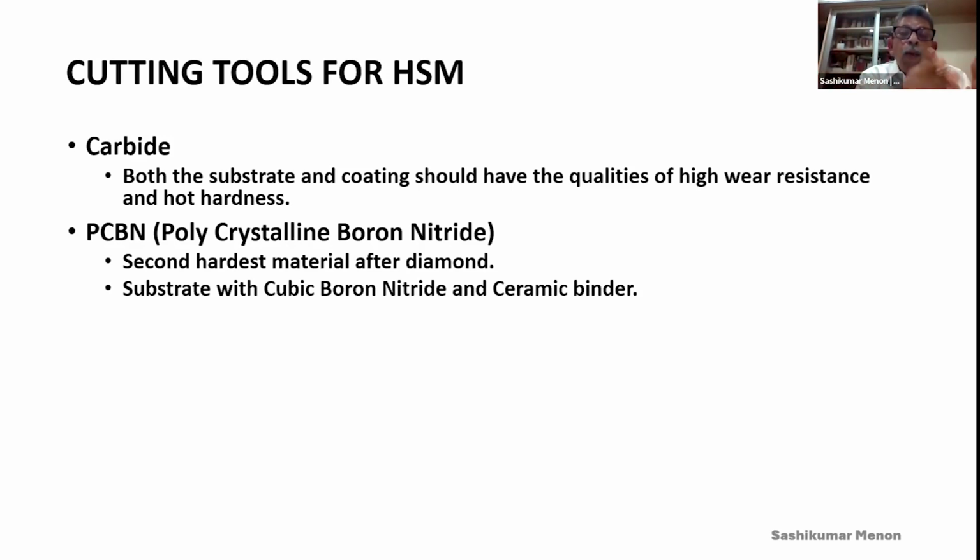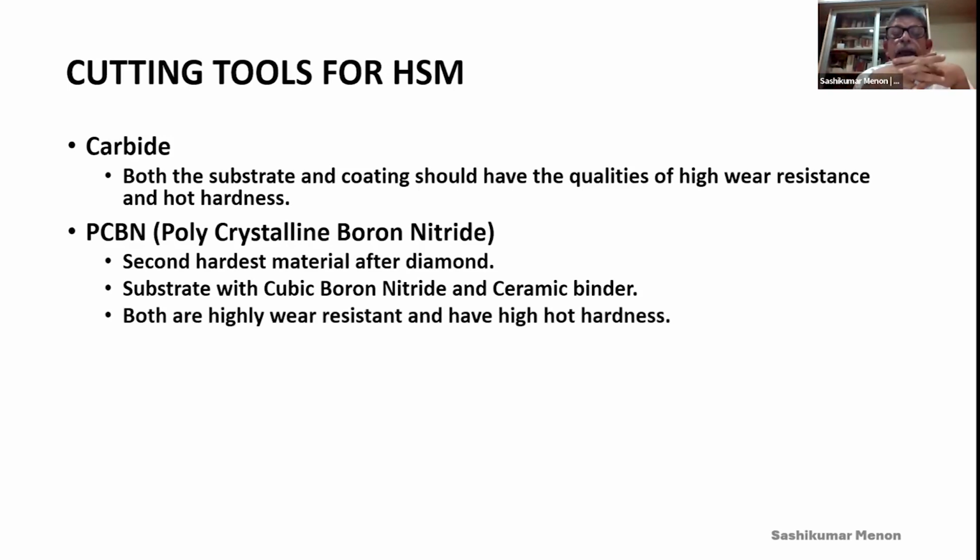Now, both cubic boron nitride and ceramic binders are highly wear resistant and have hot hardness. Cobalt won't retain its hardness beyond a certain temperature. The normal cutting temperature at the cutting edge, other than in HSM, is around 800 degrees centigrade. Cobalt will not resist beyond 800 degrees centigrade. It will start to melt.